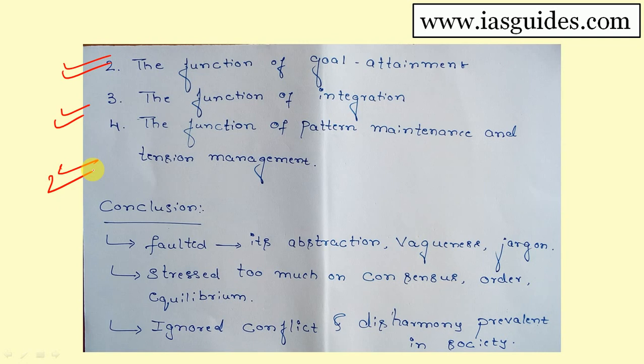Example, schools. In schools, they will actually teach us moral things. They will teach us what the do's and don'ts are in society. Schools, churches, family institutions, research activities, all these are examples of pattern maintenance and tension management.